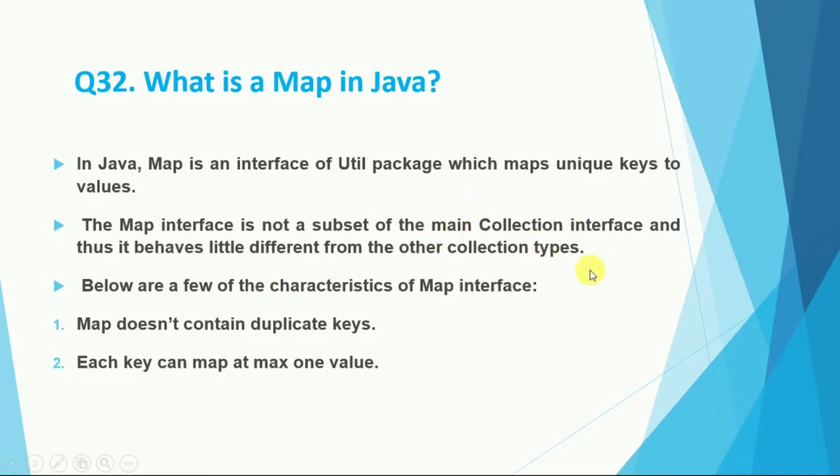So we have a large collection interface in our Java, and a main collection interface, but the map interface is not a subset of any main collection interface, and it behaves a little differently from the other collection types because it has a key and value pair combination. Okay, and we have different characteristics of the map interface. A map does not contain any duplicate keys. Okay, and each key can map to at most one value.